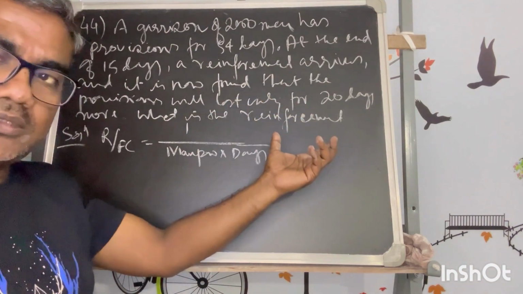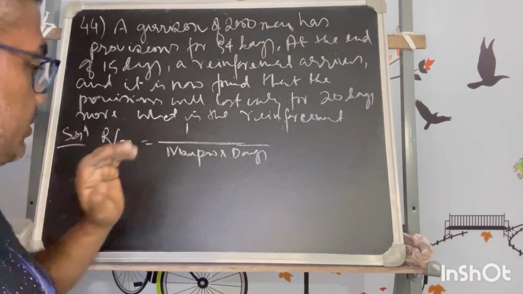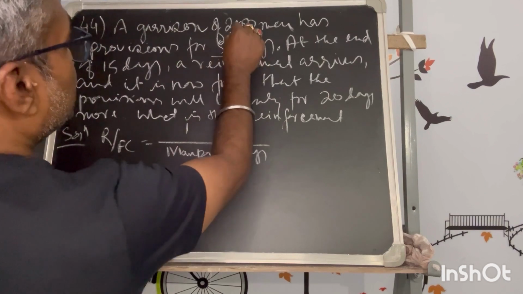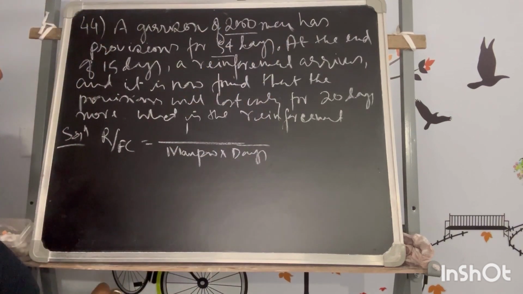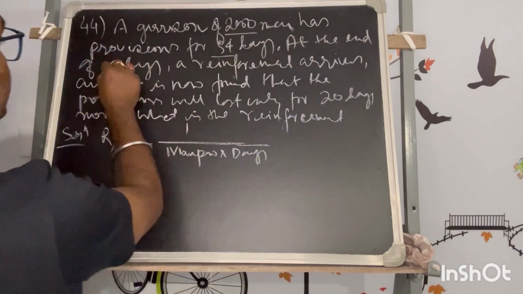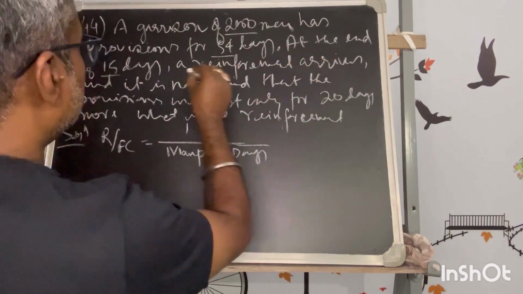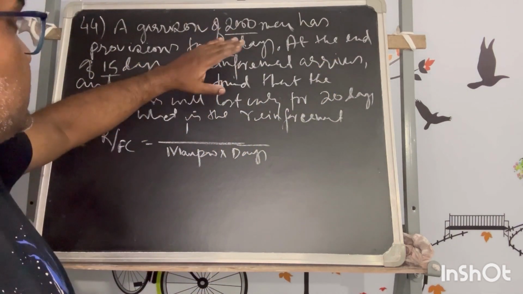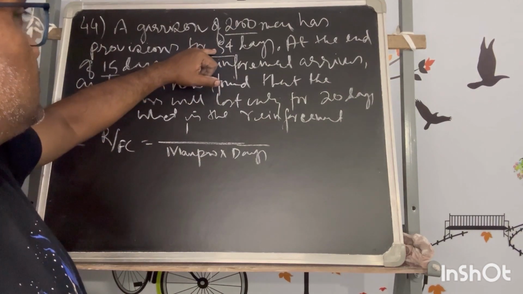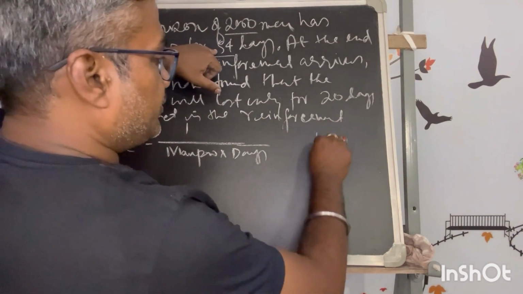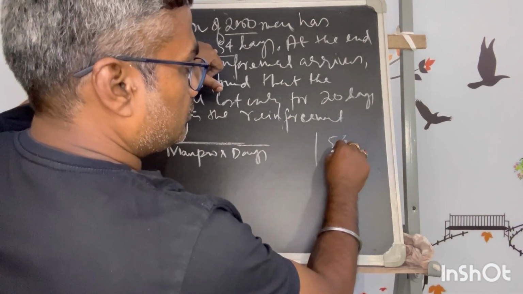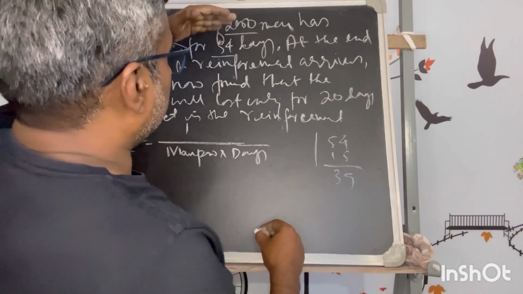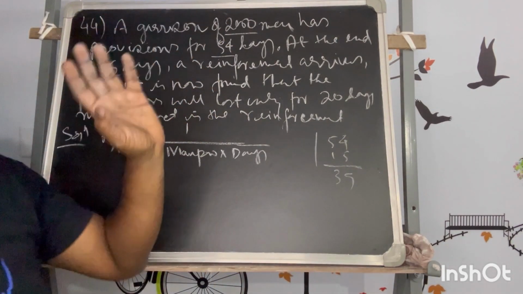For the first case, the food is kept for 54 days and the manpower is 2000. At the end of 15 days, a reinforcement came. So up to 15 days there is no change in manpower. We can straightaway reduce the target from 54 by 15 days, to 39 days.